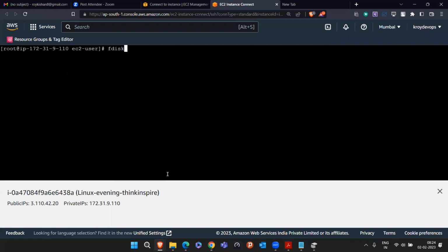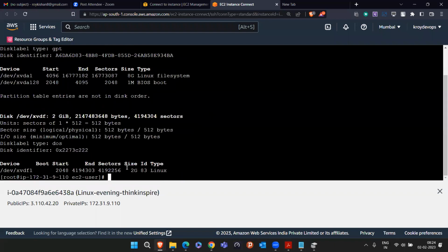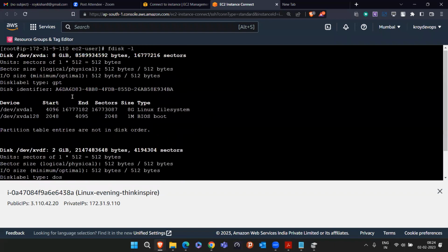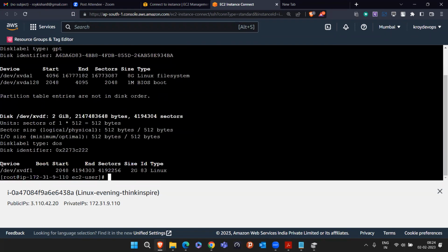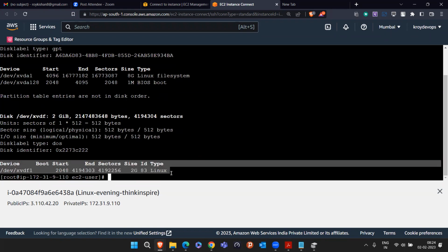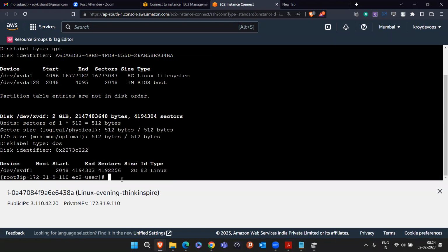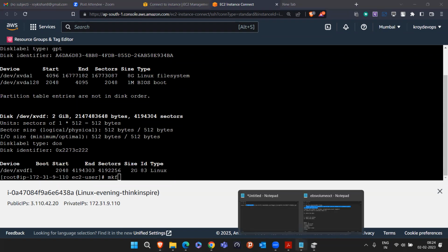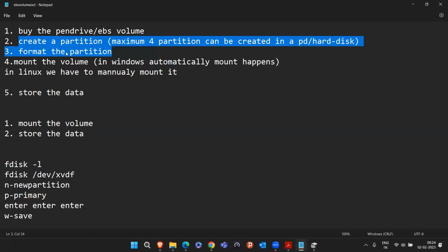Once this is done, come again and clear all this. If I do fdisk -l, you see now in the 8 GB case the partition is visible, and even in the 2 GB disk you are able to see this partition. This was previously not visible. That means your partition is created with a size of 2 GB. Once the partition is created, you have to format it, because I wrote here that once one partition is completed, you have to do the format.